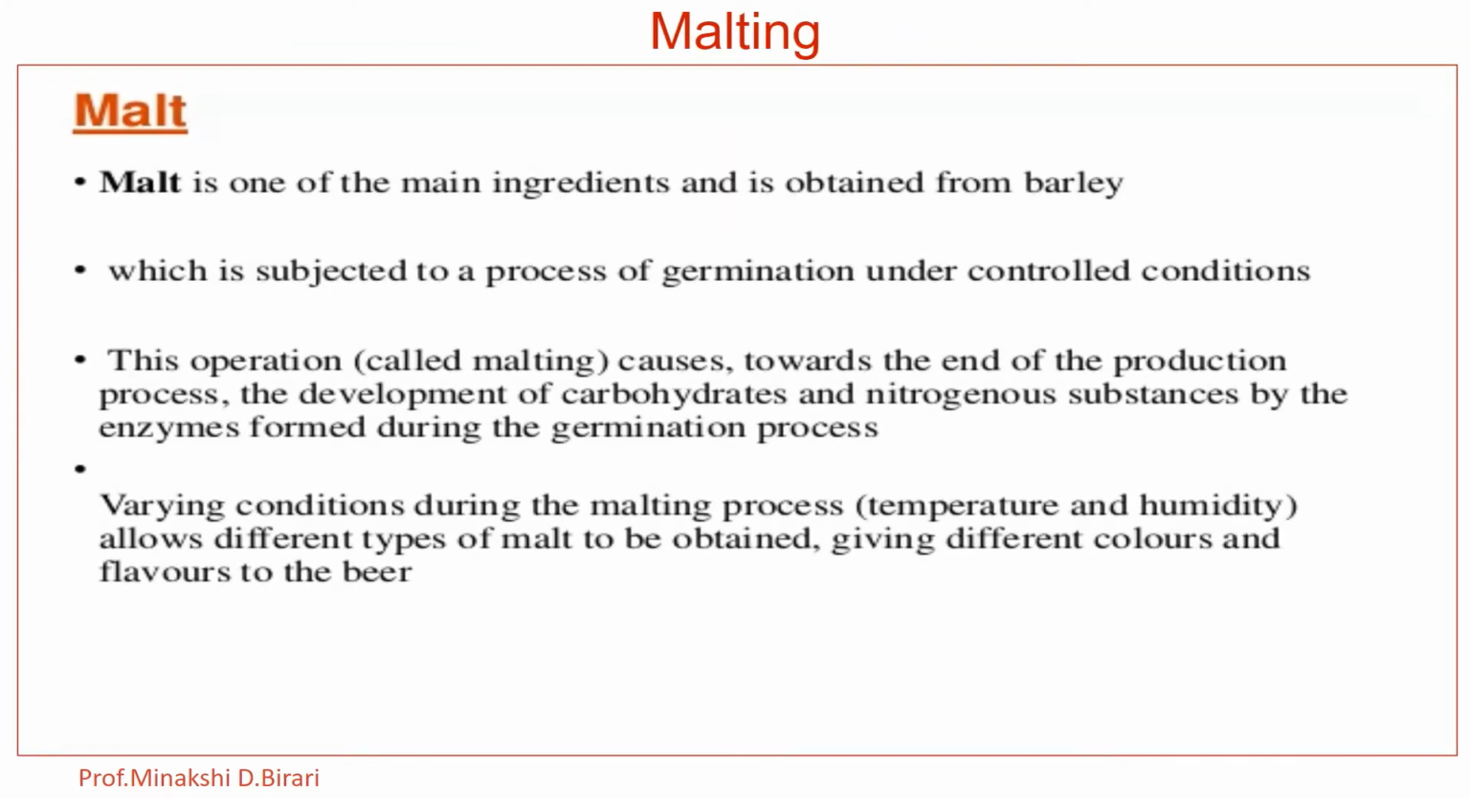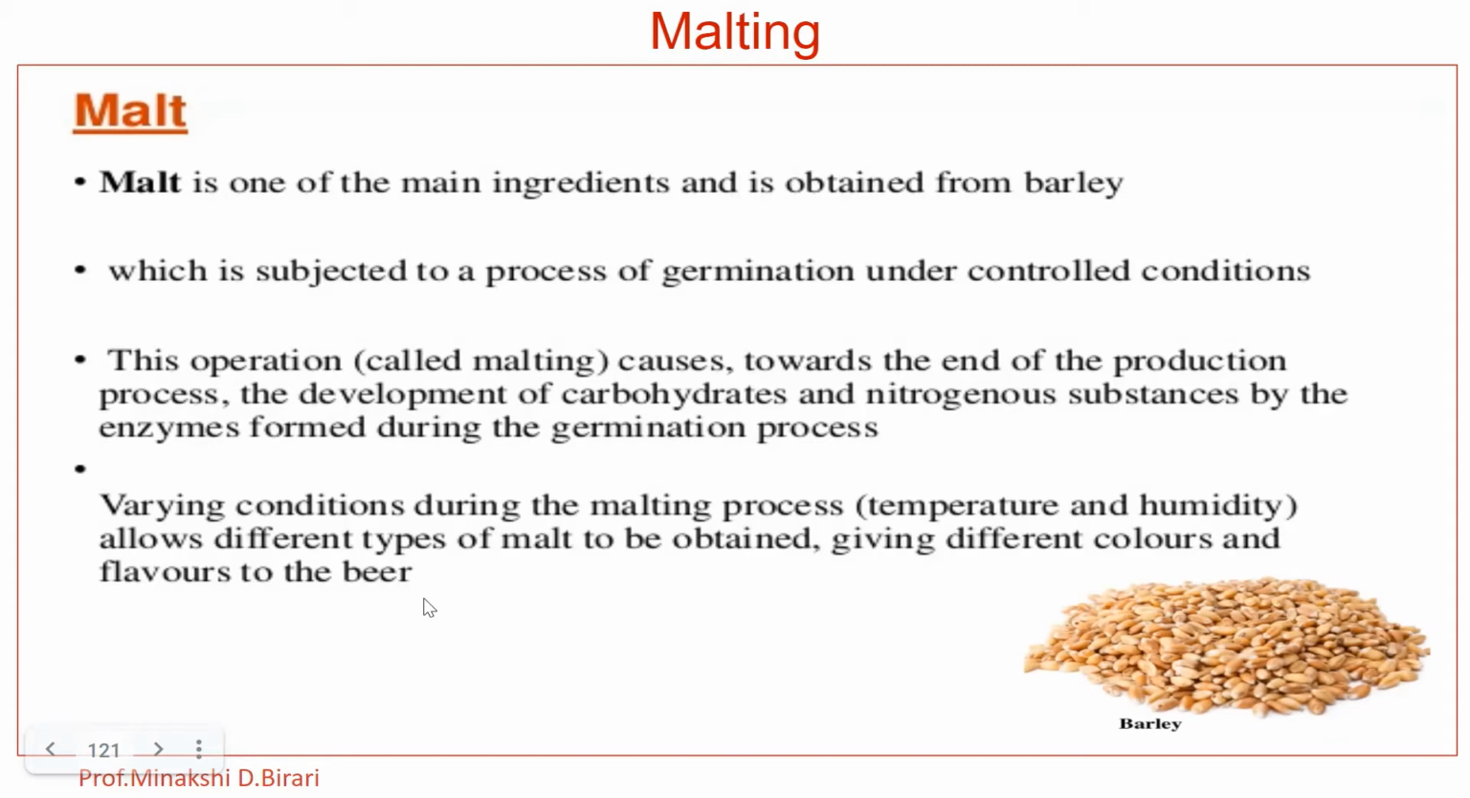What is malt? Malt is one of the main ingredients and is obtained from barley, which is subjected to a process of germination under controlled conditions. This operation, called malting, causes, towards the end of the production process, the development of carbohydrates and nitrogenous substances by the enzymes formed during the germination process. Varying conditions during the malting process, such as temperature, humidity, etc., allow different types of malt to be obtained, giving different colors and flavors to the beer.